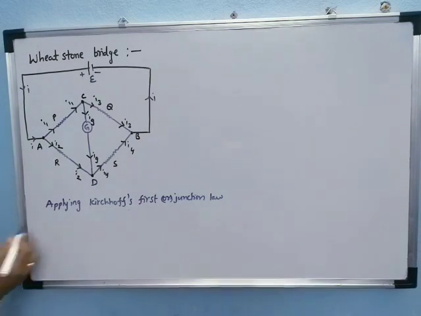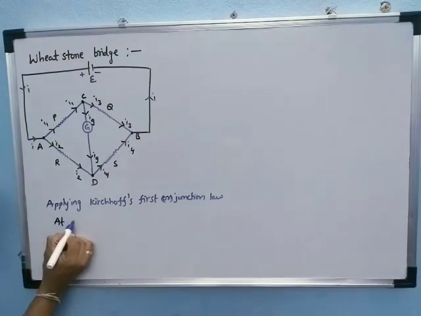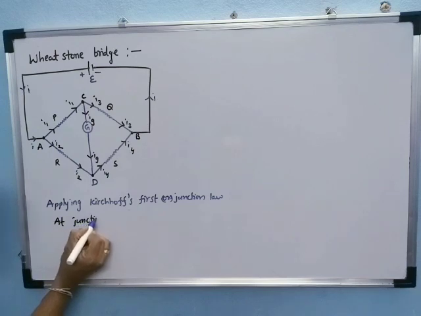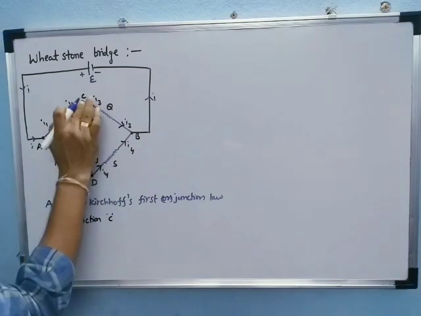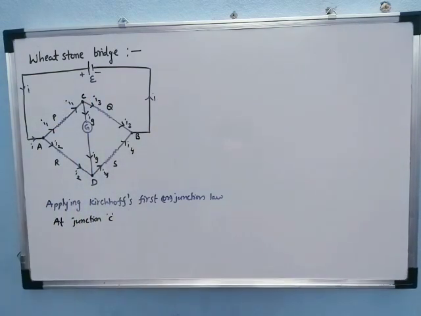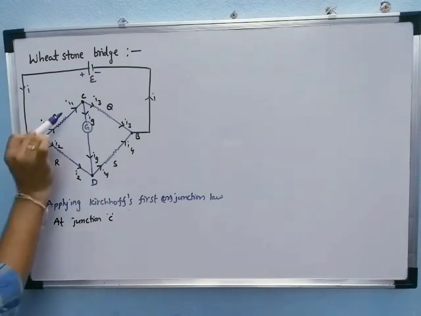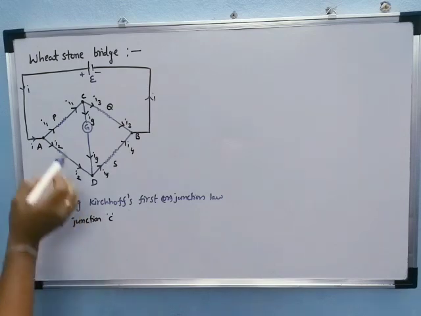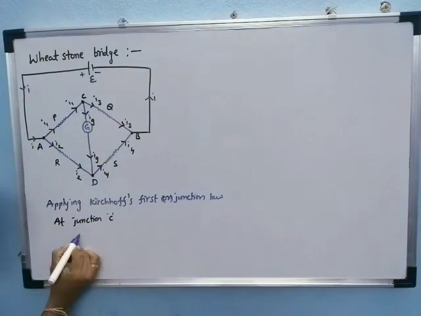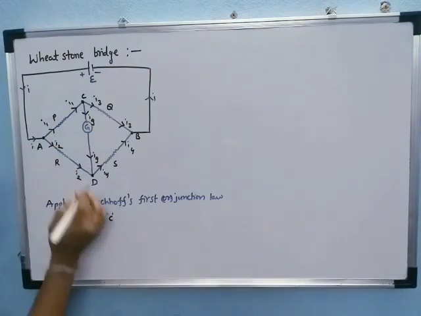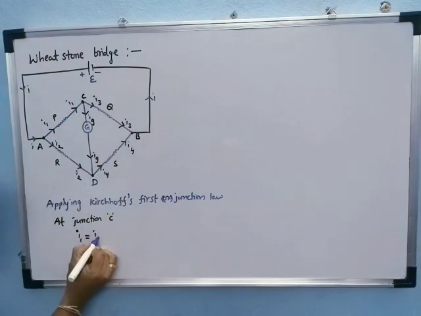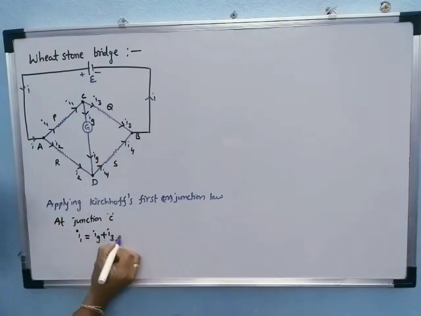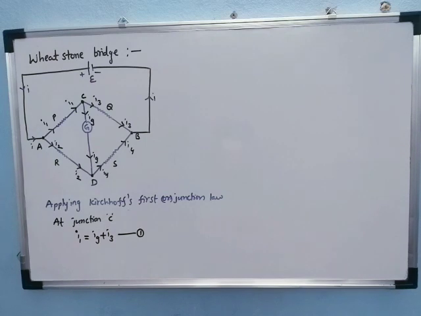We can apply it at junction C. The formula: the sum of the currents entering the junction is equal to the sum of the currents leaving the junction. Here the entering current is I1, and the leaving currents are Ig plus I3. This is equation number 1.